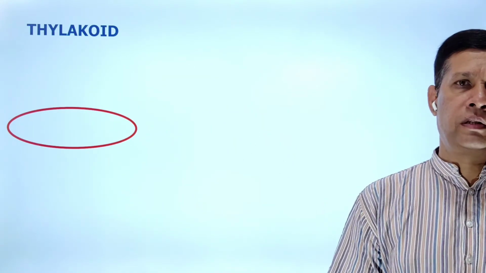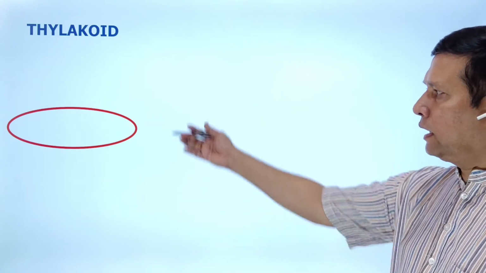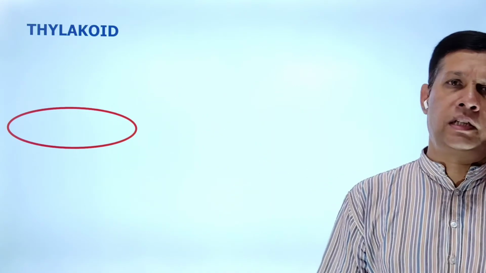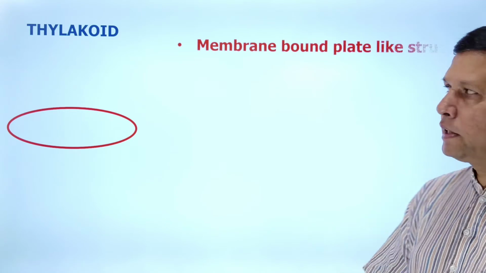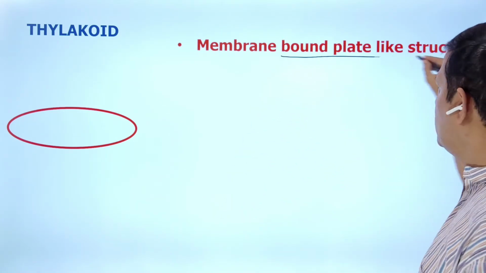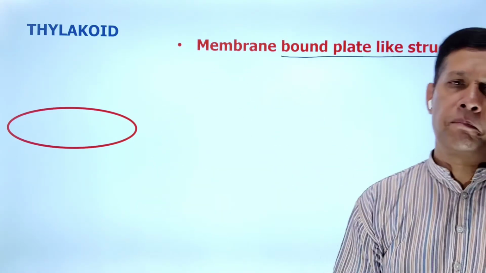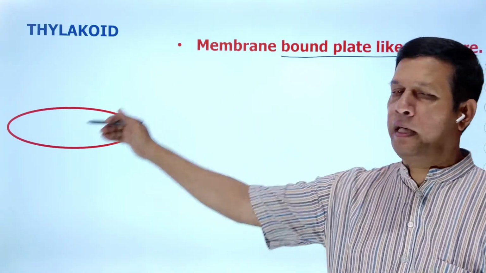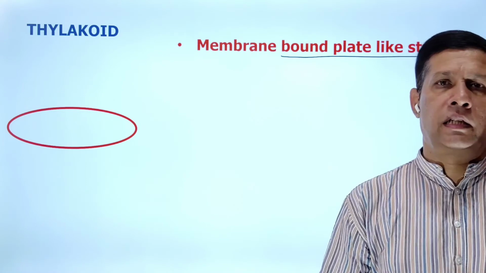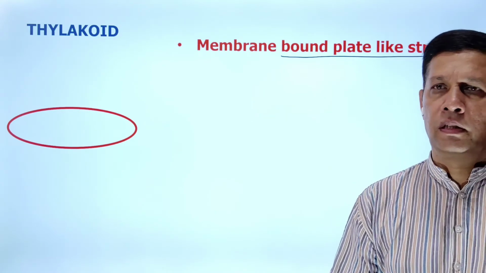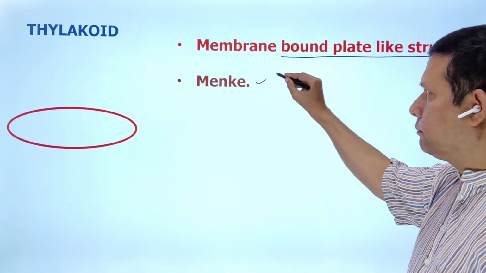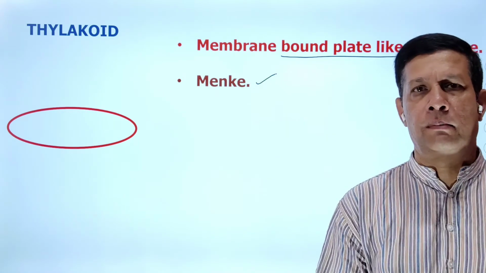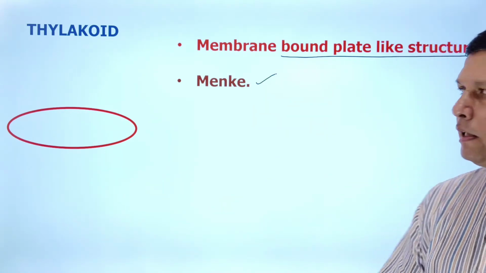What is the meaning of thylakoid? See here, it is a diagrammatic representation of a thylakoid. It is a membrane-bound plate-like structure. Thylakoid is a membrane-bound plate-like structure present in the grana of the chloroplast. The word thylakoid was given by Menke.